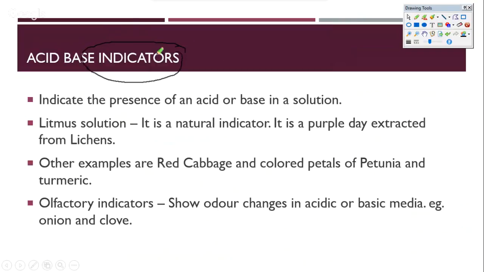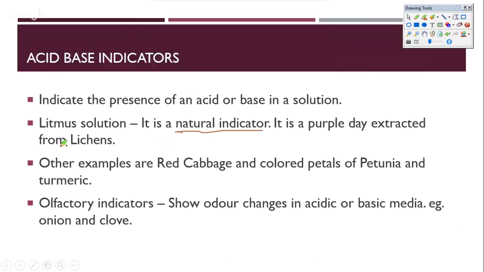So you'll find that indicators are those which actually help us in understanding what an acid or base is. So it indicates the presence of an acid or base in a solution. Now, let's look at how litmus works. We have already seen that in the definition, but litmus is a very natural indicator and it's very commonly used. It is a purple dye extracted from lichens, basically. It's a chemical being extracted from lichens.